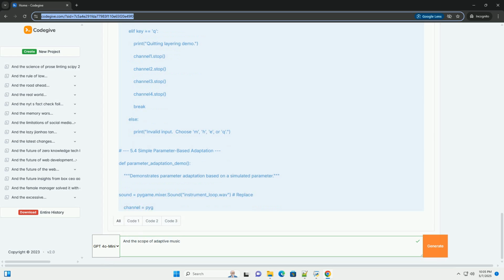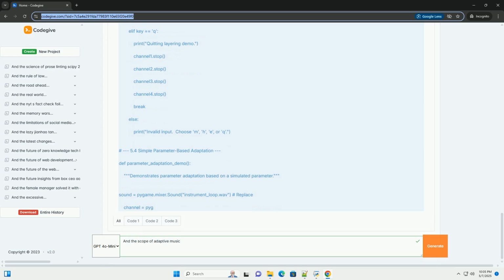Procedural audio. Generating sound effects and musical elements algorithmically, rather than relying on pre-recorded samples. Spatial audio and 3D soundscapes. Using spatial audio techniques to create immersive and dynamic soundscapes that respond to the user's position and orientation in a 3D environment. 9. Conclusion. Adaptive music is a powerful tool for creating immersive, engaging, and personalized audio experiences.